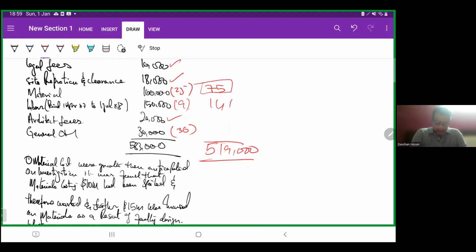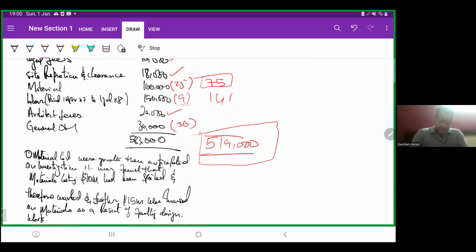For labor, we will deduct 9 million from it, total 141,000. I'm converting millions into thousands, by the way. Architect fee, fully. General overhead will not be capitalized as they have to be incurred anyway, whether the project is undertaken or not. So the total cost capitalized will be 519,000.